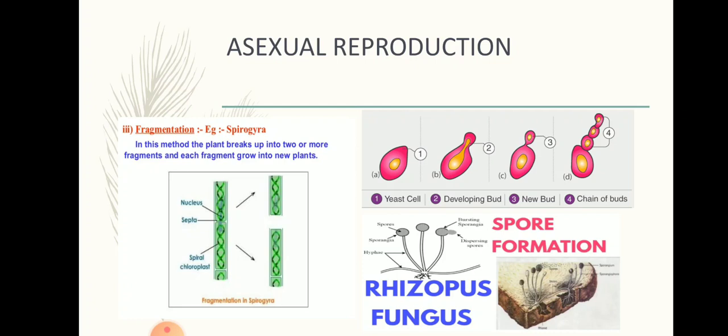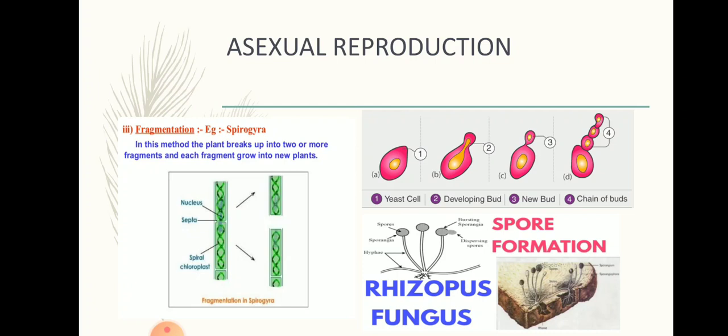After a few days, a cottony mass will appear on the bread, and if you observe a small part of it under a microscope, you will see a spore-bearing structure called sporangia, as you can see here in the diagram. These sporangia are round in shape and covered with a protective coat. The coat protects the spores from unfavorable conditions like extreme temperature and dryness, and the spores are very light, so they easily get dispersed here and there by air.